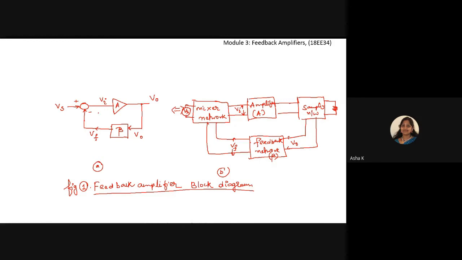That is the only difference: one is a positive feedback amplifier and the second one is a negative feedback amplifier. So we'll discuss the positive feedback network and the negative feedback circuits, both in today's class, and what the gain is for the negative feedback circuit and the positive feedback circuit.